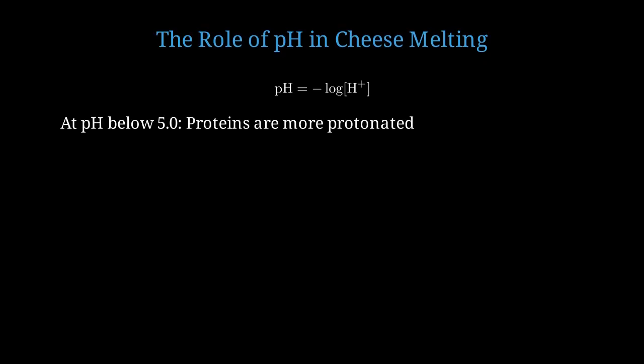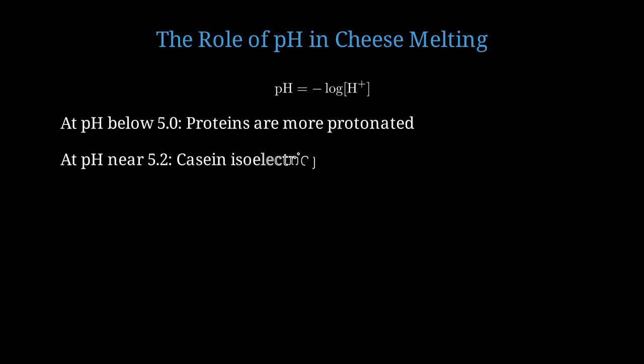Let's talk about an often overlooked factor, pH. The acidity of cheese significantly affects melting behavior. pH equals negative log of hydrogen ion concentration. Most cheeses have a pH between 5 and 6. At pH below 5.0, proteins carry more positive charge. This increases electrostatic repulsion, weakening the network.